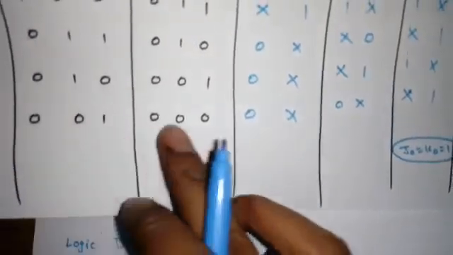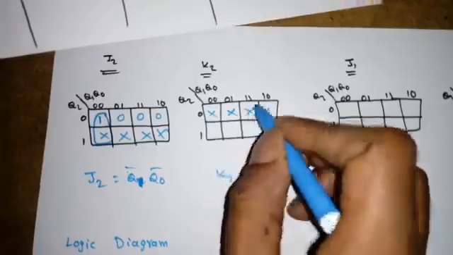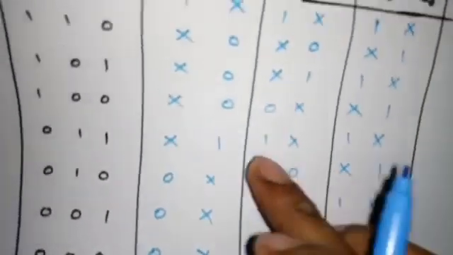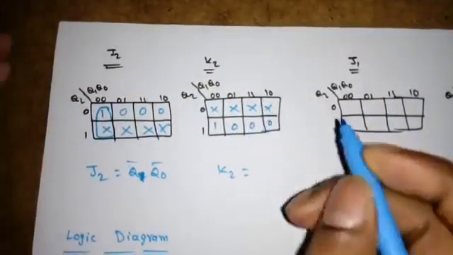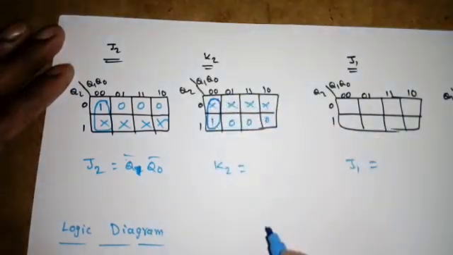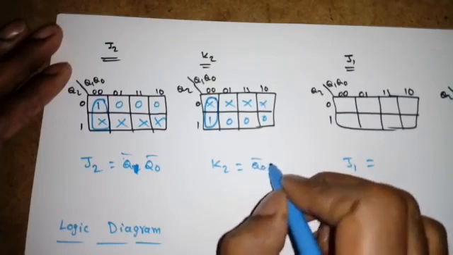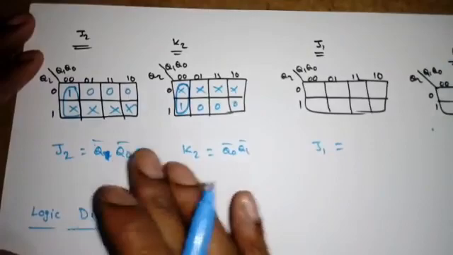So 001, so 3 don't cares, then 1 1, then again 3 zeros. So again I have to make this one a pair. So again I will get the same Q1 bar Q0 bar. See, J2 K2 are the same.